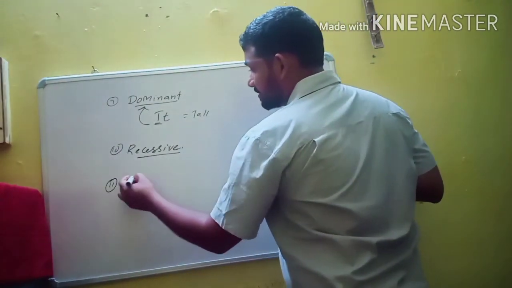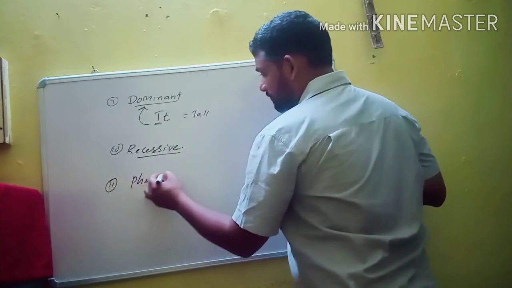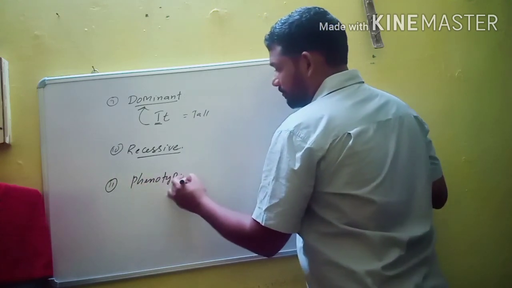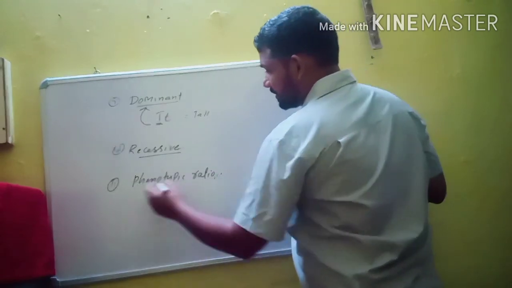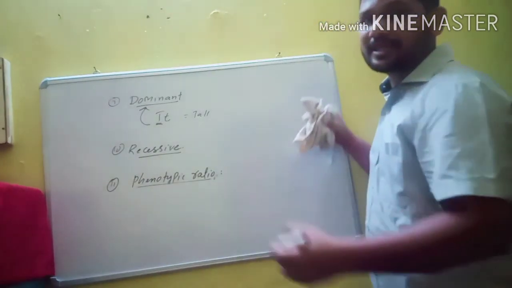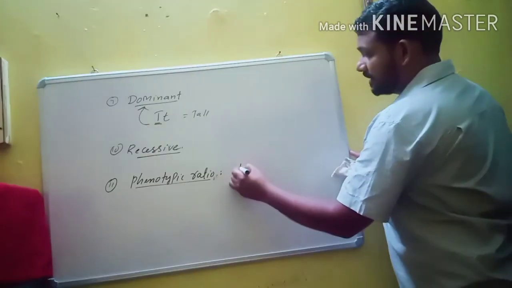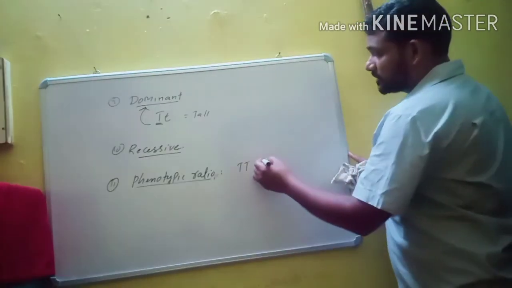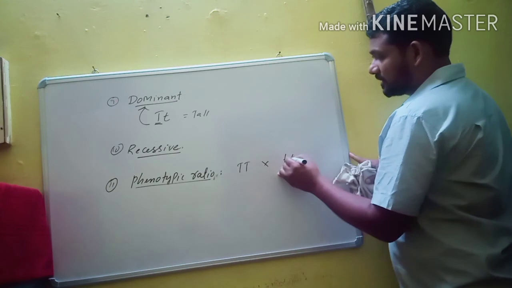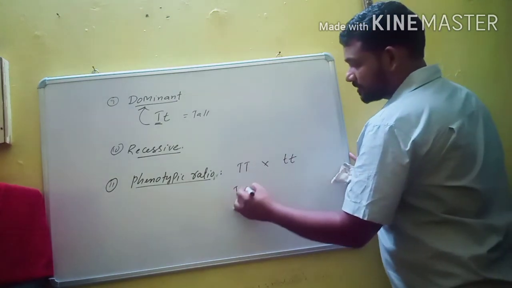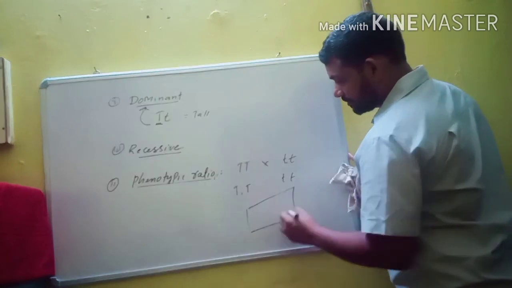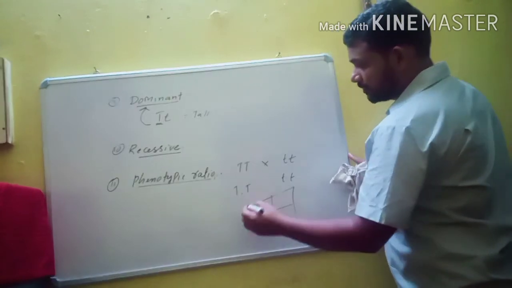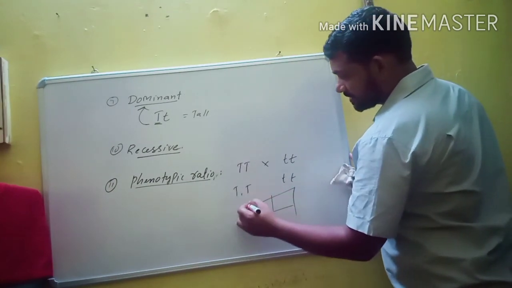Next term is phenotypic ratio. So what is phenotypic ratio? It is the external appearance. For example, if you take a homozygous tall plant crossed with a homozygous dwarf plant, each produces gametes.